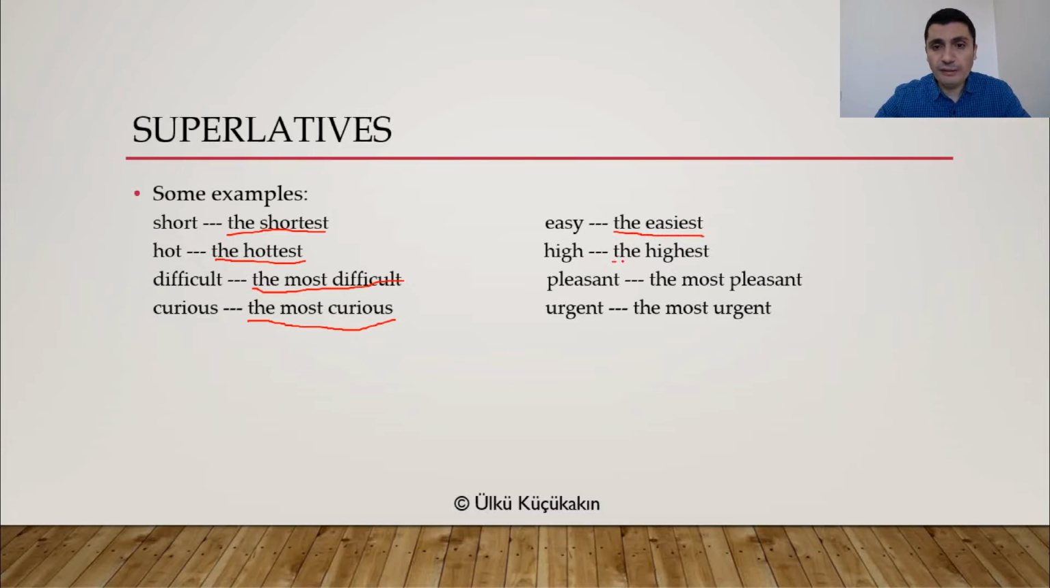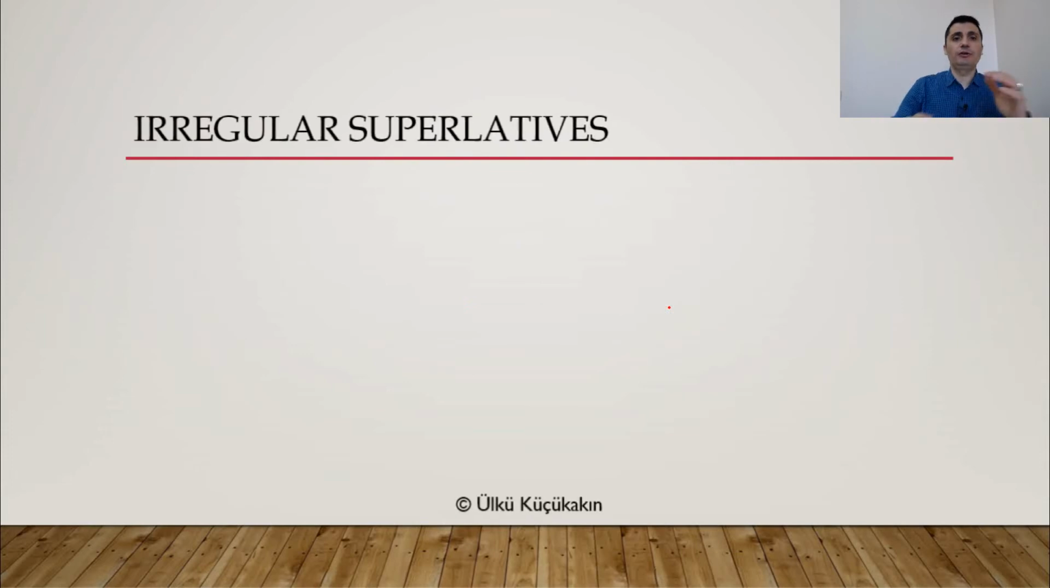Or, what is the highest point? What is the highest point you can reach on a mountain? All right. Today is the most pleasant day of the summer. It's the most pleasant day. What is the most urgent problem that we are facing? What is the most urgent problem? All right. So the most urgent. So these are just some examples. If it's short, you are using the plus est. If it's long, most plus adjective, all right?